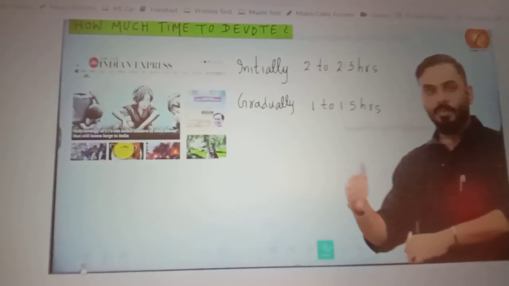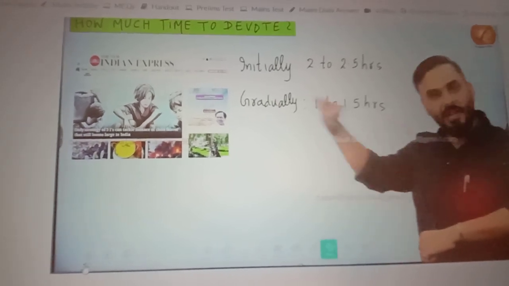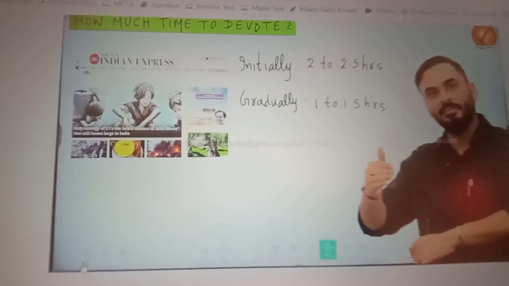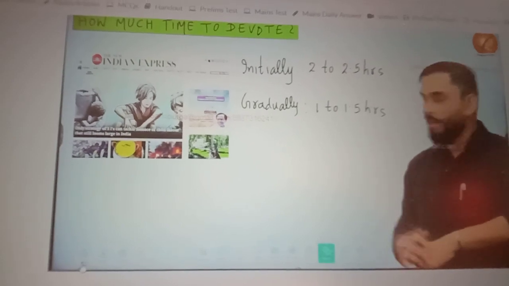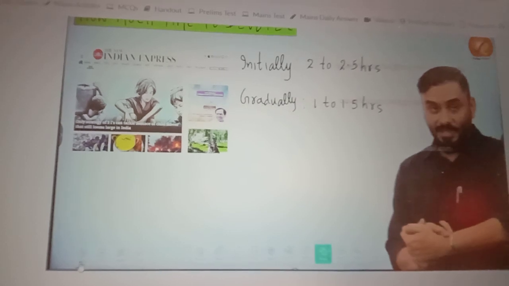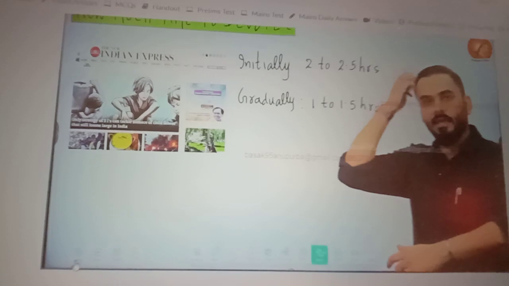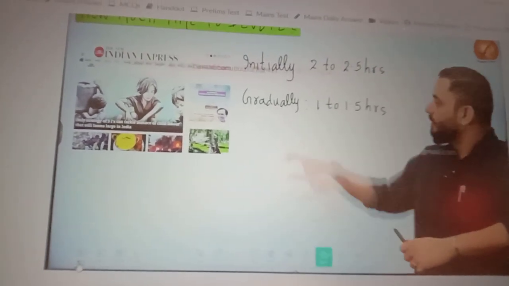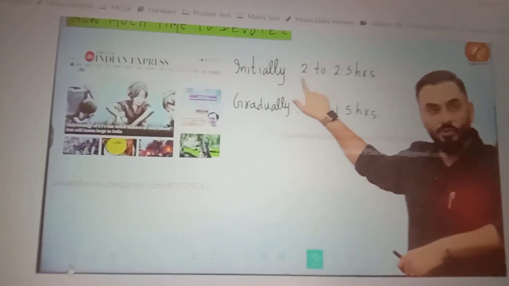Which means with time, as you get more static concepts in a subject, your effort required in the newspaper will come down. Initially, more effort will be required because your basic concepts are still in the very initial stages. But later on, the time that you devote to the newspaper will come down. Some students, when I meet them, tell me that they take 2.5 hours, sometimes 3 hours, initially when they start preparation in current affairs. But later on, they are able to reduce the time to 1.5 hours. This will happen gradually after 3, 4, 5 months. So don't panic, please. Initially, if it is taking 2 hours, 2.5 hours, don't panic.